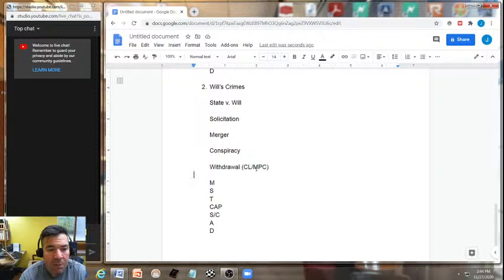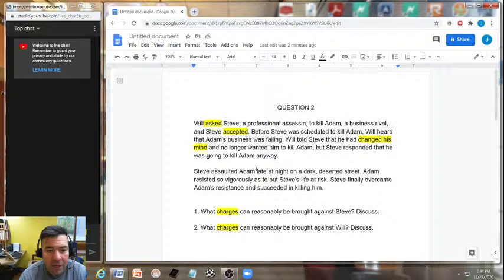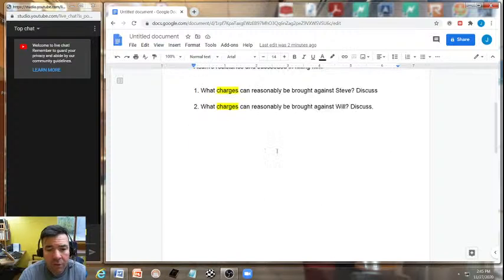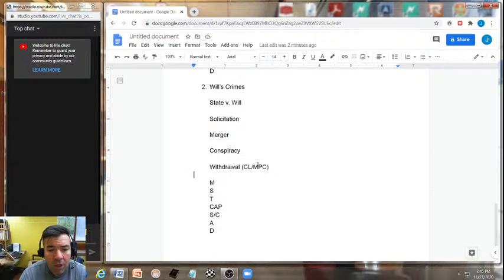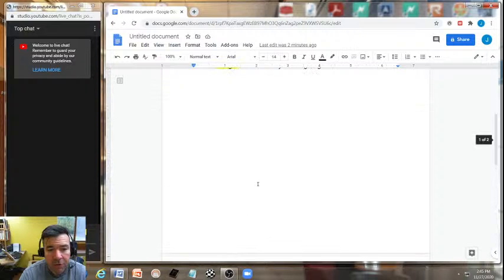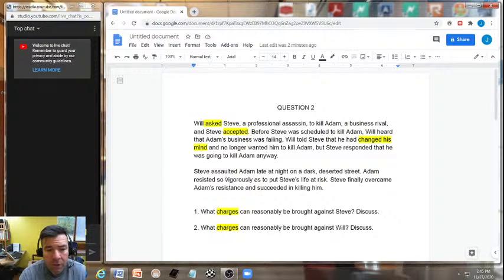We don't see that happening here. All we see is Will telling Steve that Will had changed his mind, and that Will no longer wanted Steve to kill Adam. Okay, so if we follow with a Model Penal Code analysis, Will would be liable for all the crimes committed by Steve. Okay, so let's read further here.